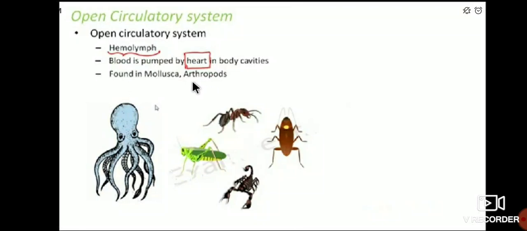As an example of where the open circulatory system is present, you know this is the octopus and ants. You know that in these animals there is an open circulatory system.